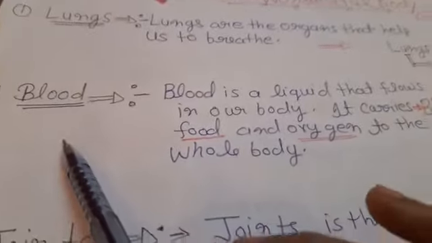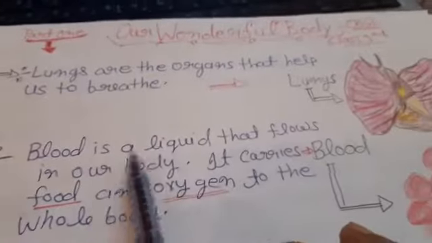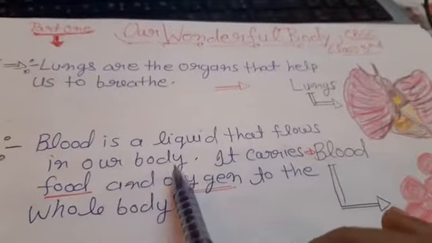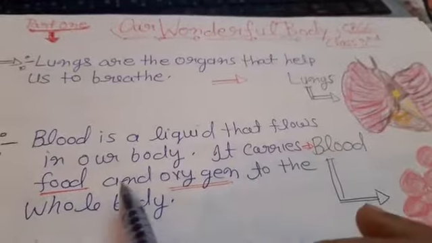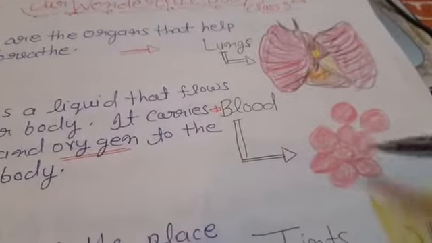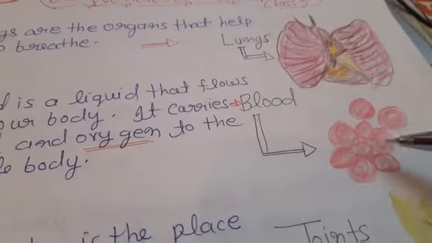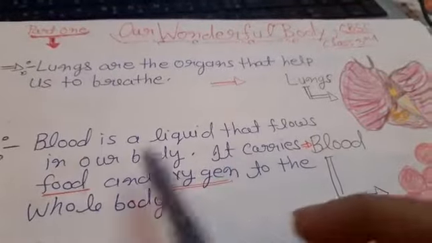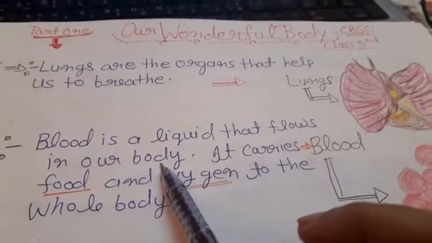Next, blood. Blood is a liquid that flows in our body. It carries food and oxygen to the whole body. This is blood, and these are RBCs.